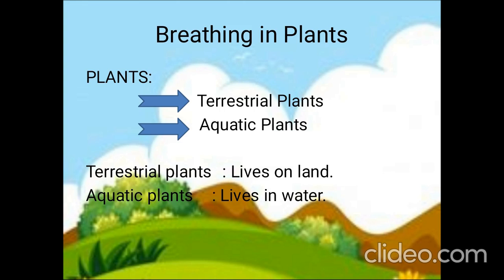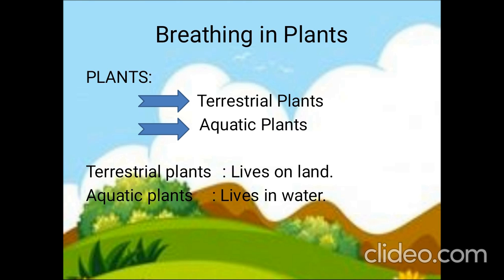So first we are going to see about breathing in plants, right? The plants can be categorized as terrestrial plants and aquatic plants. What are terrestrial plants? As the name implies, the plants that live on land. Very good. The plants that live on land are called terrestrial plants, and the plants that can live under the water are called aquatic plants.